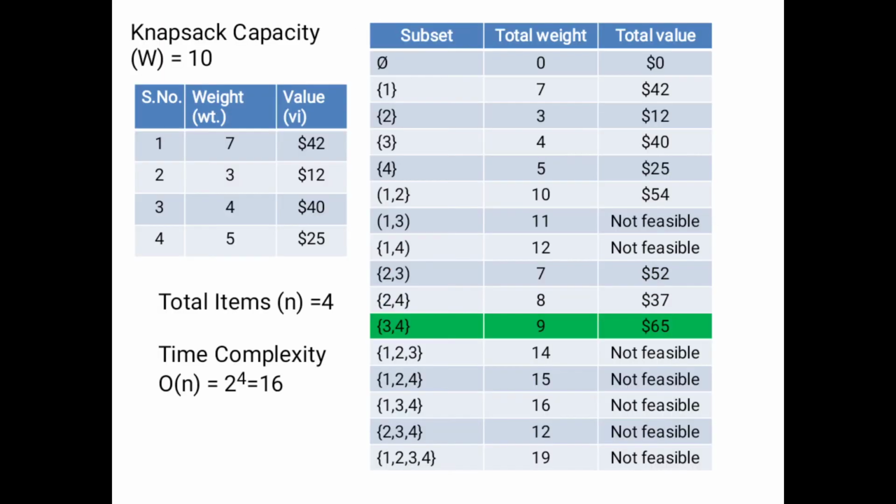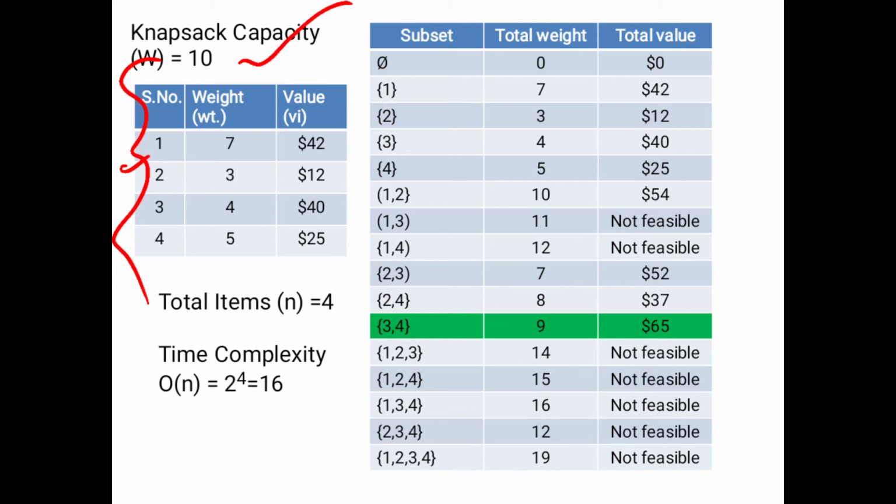In the next slide we have the exhaustive search using the knapsack problem. This table gives the overall information: the capacity of the knapsack is 10 kg, four items are given, and the weight and value of each item are given.